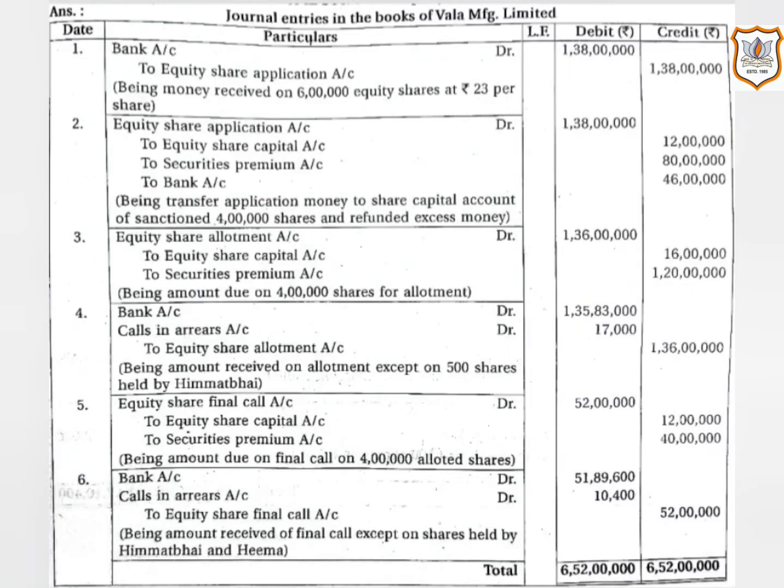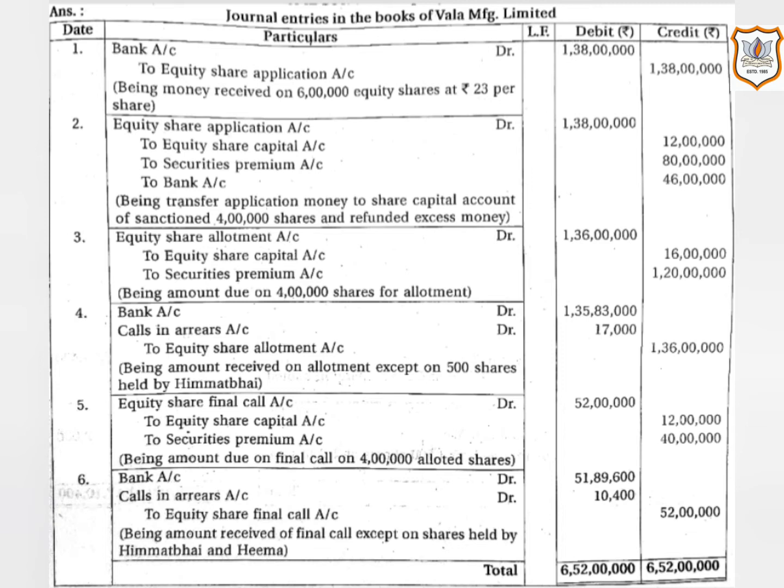Now, in this question, you can see that amount of premium on share is called at every stage, like along with share application and at the time of share allotment and also at the time of share final call.